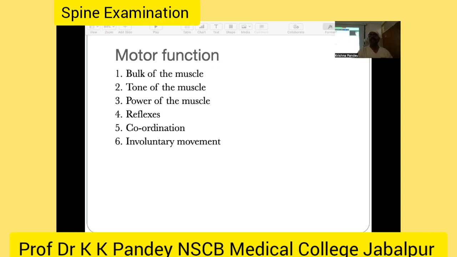You have to examine the tone of the muscle to identify whether it is hypertonia or hypotonia in cases of lesion. And you have to examine the power of the muscle, reflexes, coordination, and involuntary movement to decide the motor level of the spinal segment affected.